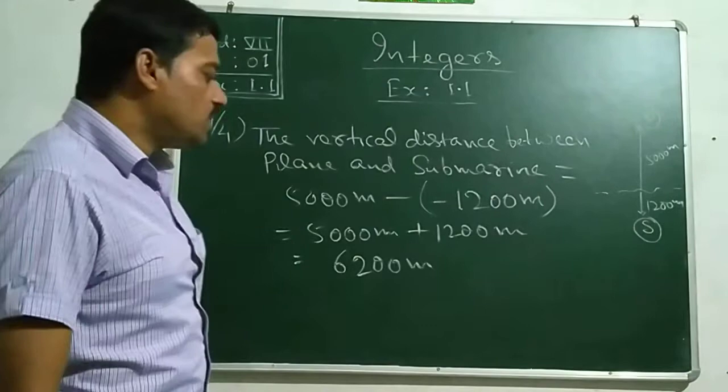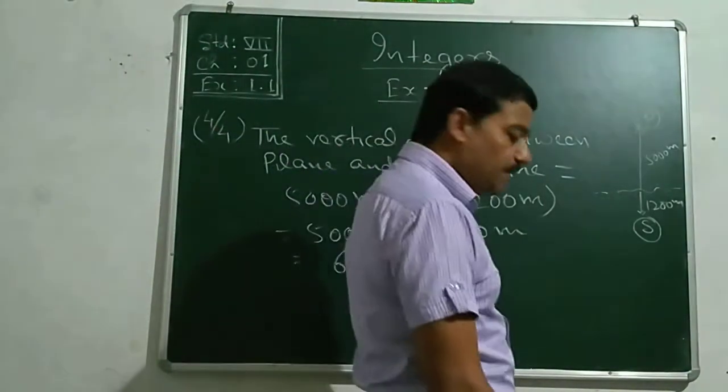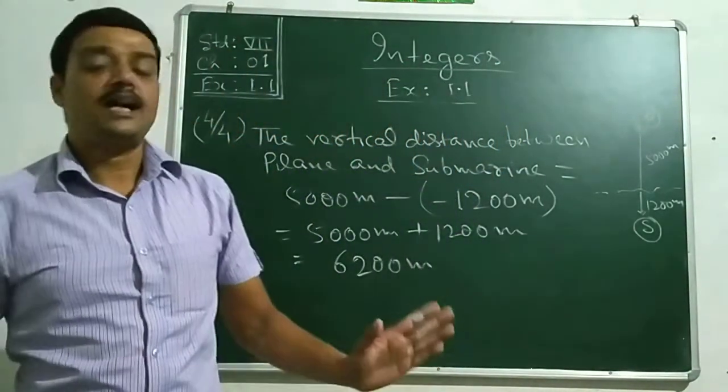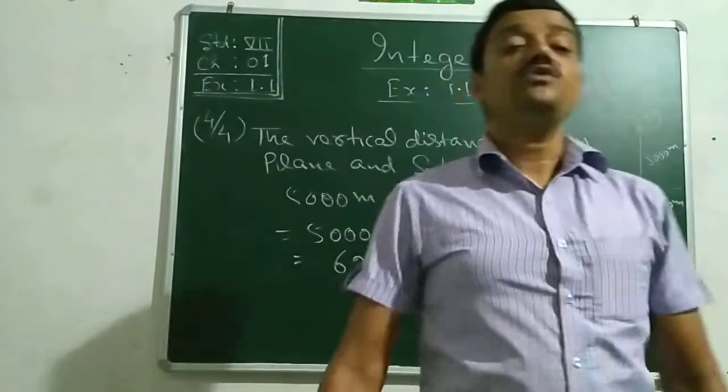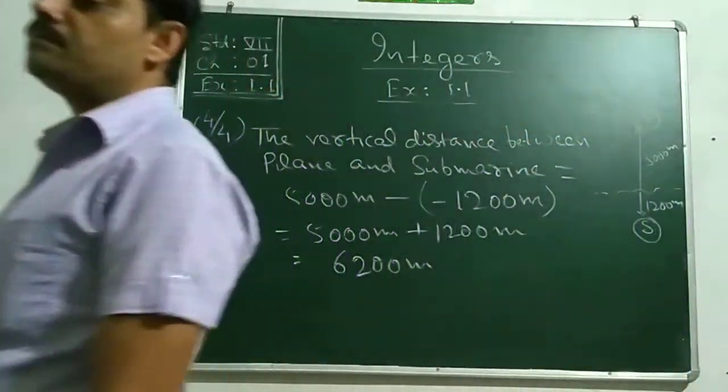See, come to the 5 number sum. In the 5 number sum, Mohan had deposited some amounts in the bank and withdrawn some amount from the bank.